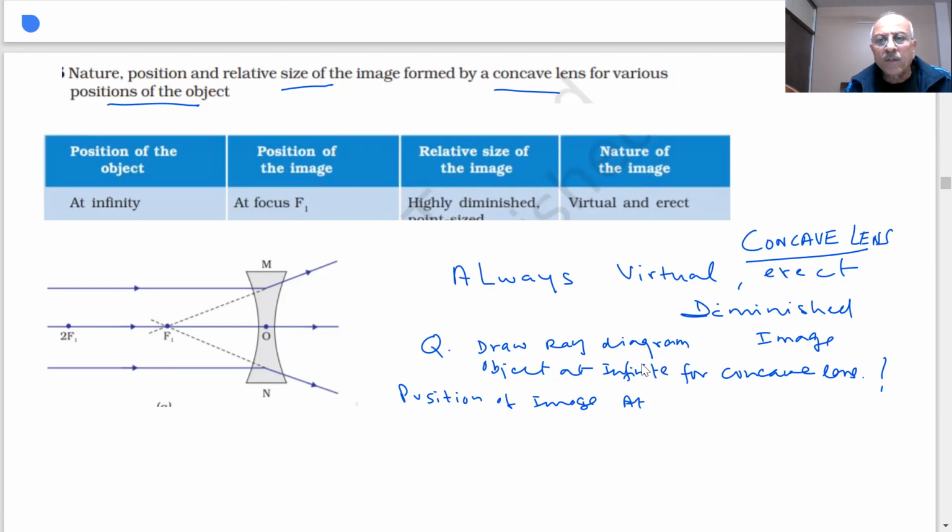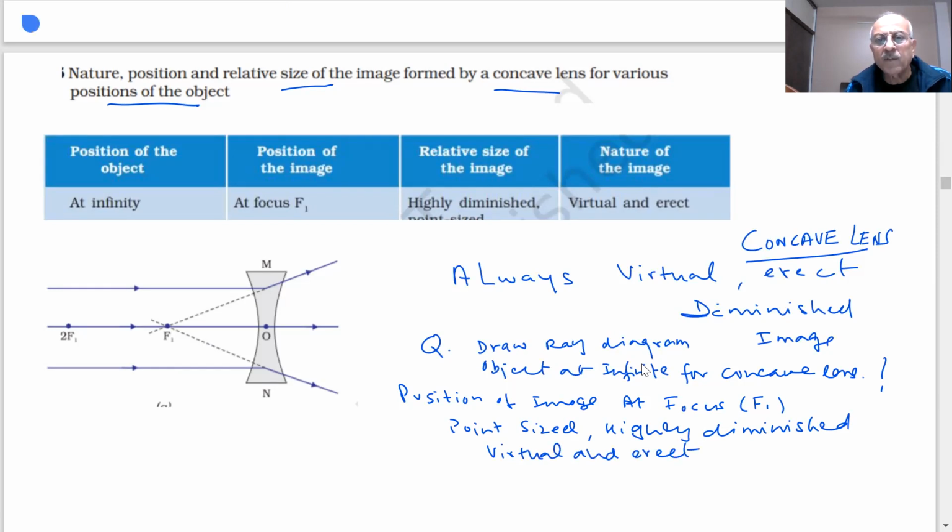At focus, and it is point sized. Point sized means highly diminished. Highly diminished, very small, and it is virtual and erect, students. Nature of the image, size, position: these are the things which will be asked.